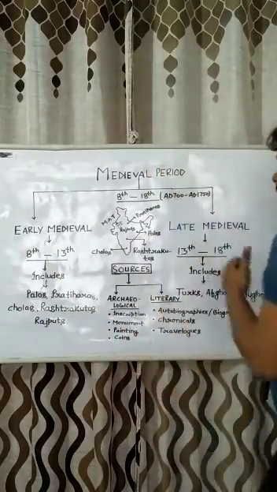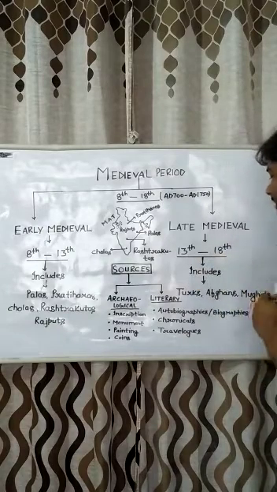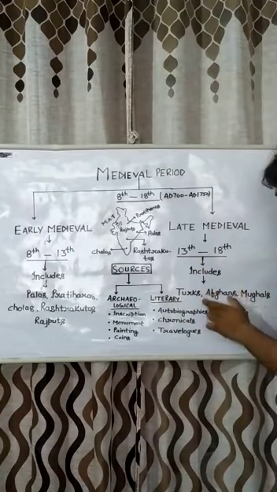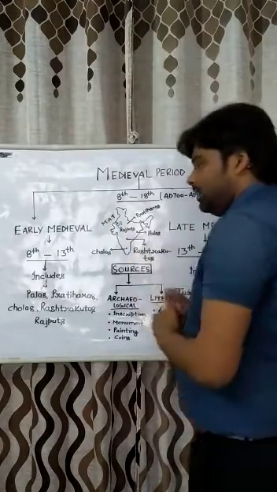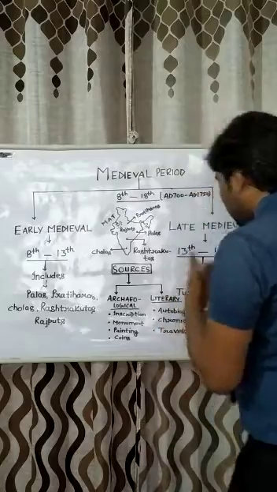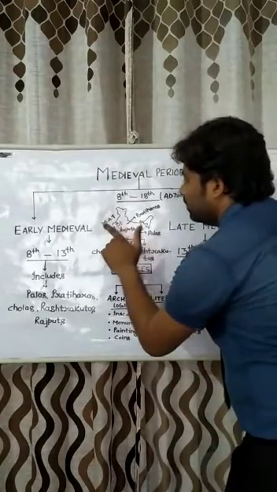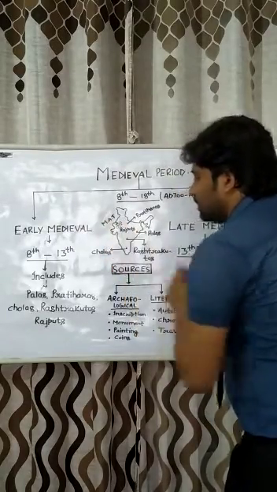If you talk about the late medieval period from 13th to 18th century, the Turks, Afghans and Mughals had ruled over our country. They were the foreigners, means outsiders. In short, we can learn MAT: Mughals, Afghans and the Turks.